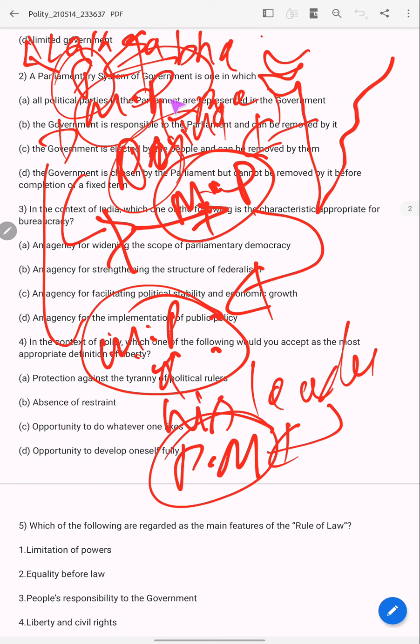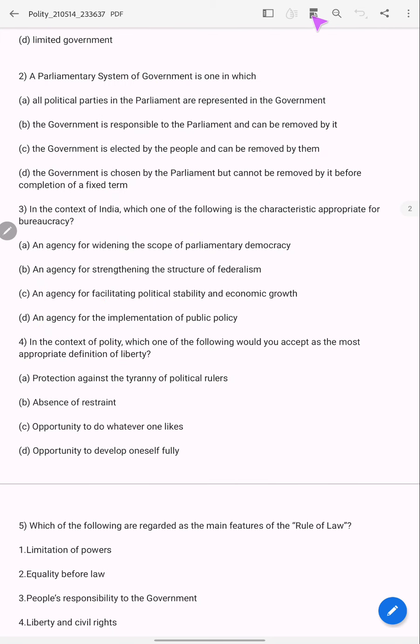Though Rajya Sabha is there, the government is responsible to the Lok Sabha. So the answer is B.